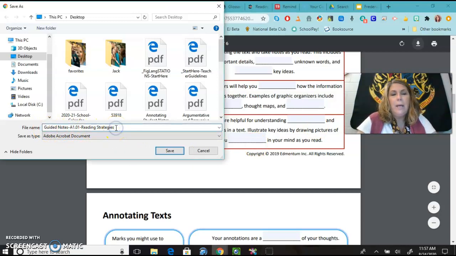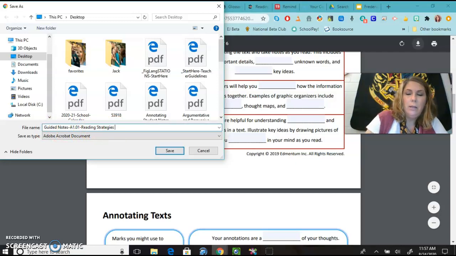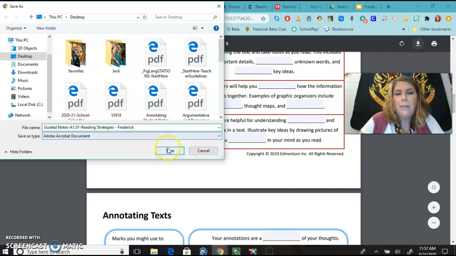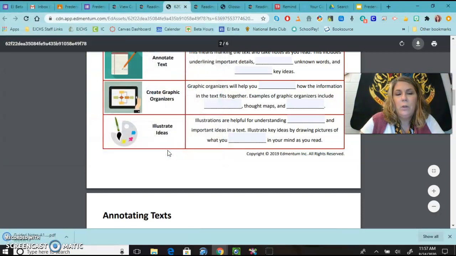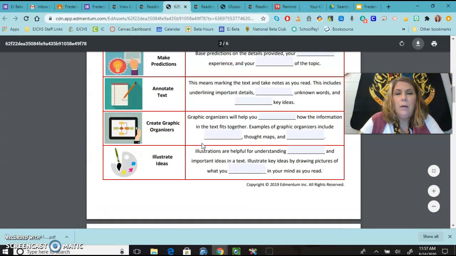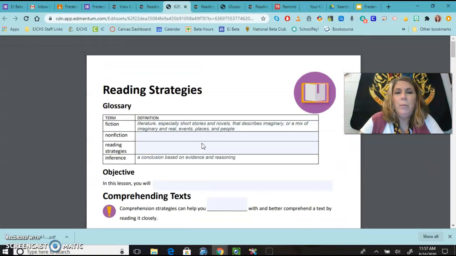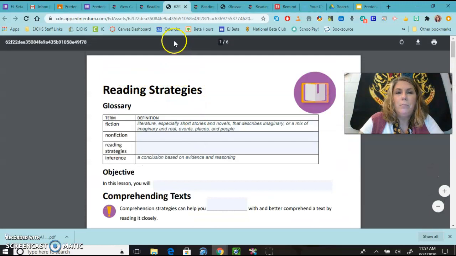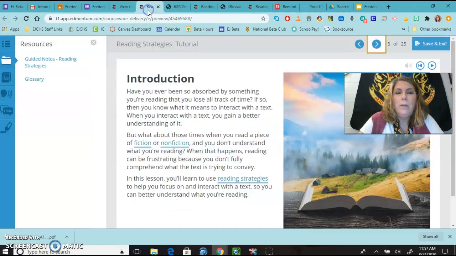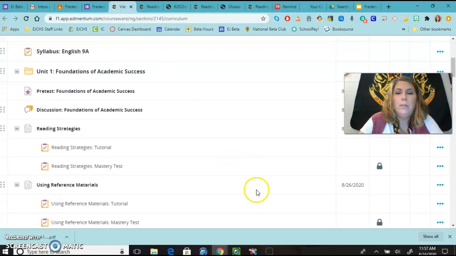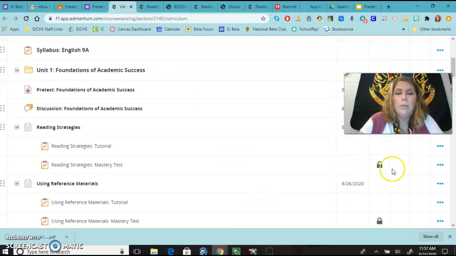I need you to add your name to that. So you're going to just type your last name before you save it. You're going to type guided notes, last name, and then you're going to hit save. When you do that, it will download to your computer, and then you need to send me that through Remind, through email, or through Edmentum. Once you have done that and you have submitted it to me, then I will unlock the mastery test.